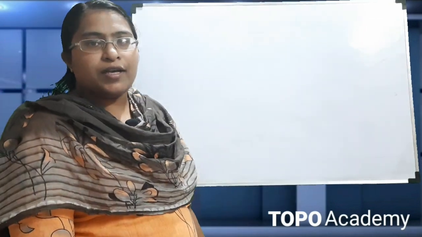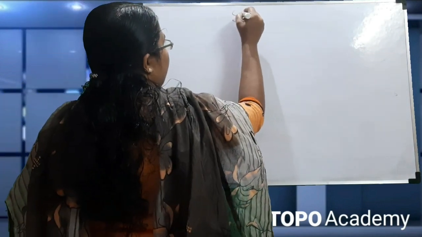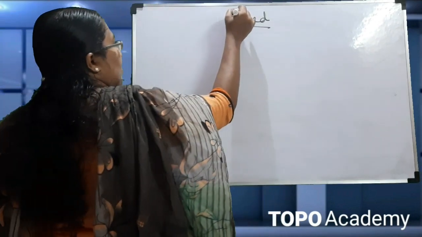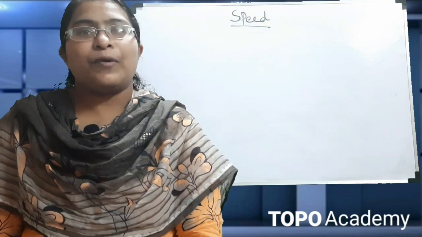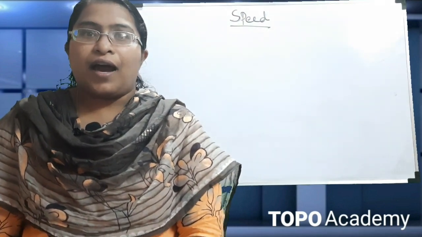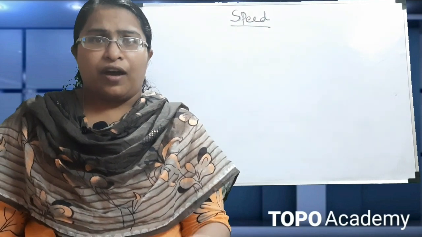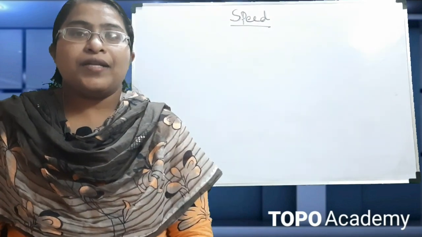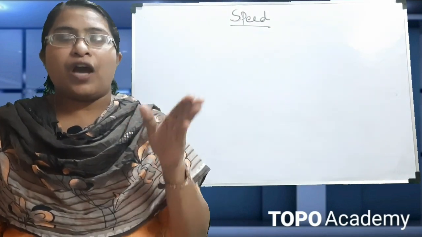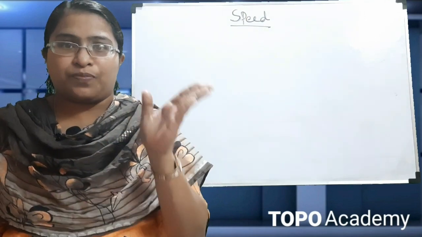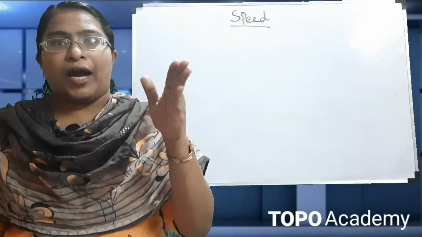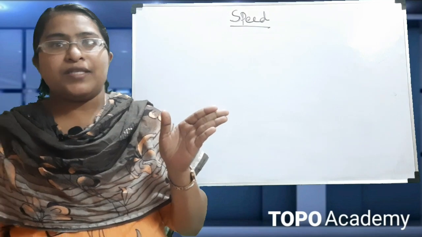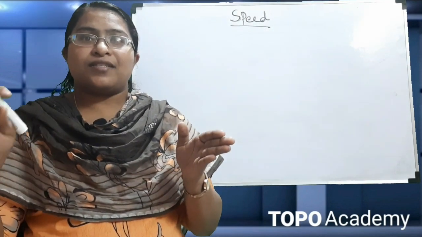So next we have to see what is speed. Suppose the car is moving very fast, we can say that the car is moving with very high speed. And suppose the car is moving very slow, we can say that the speed of the car is very less. So speed is a term to specify how fast or slow the object is moving with respect to time. Speed means in a particular time how much distance it has covered.